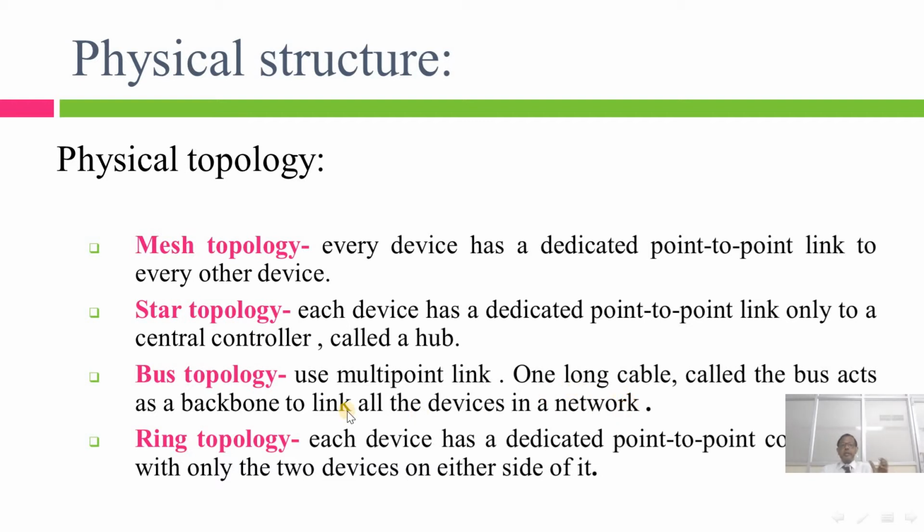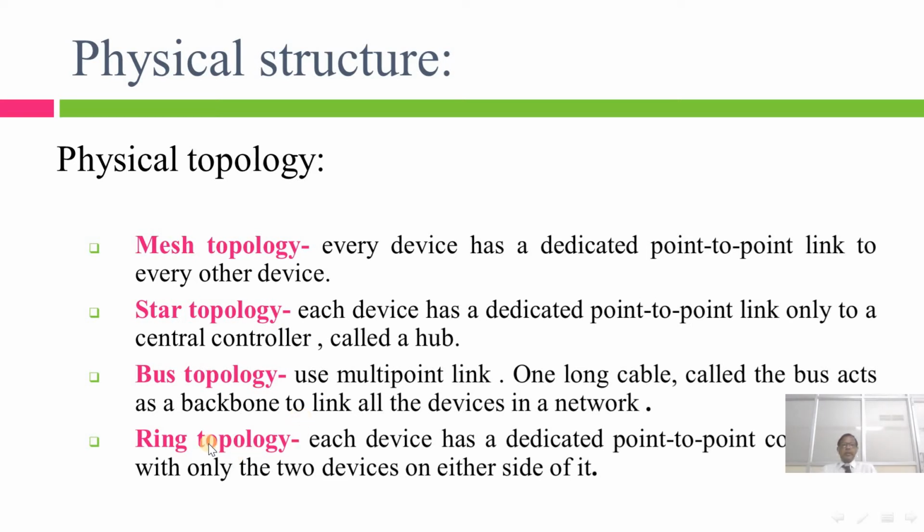This cable becomes the backbone of the link. All the points are connected on the backbone of the link. Like that, we see the bus topology.